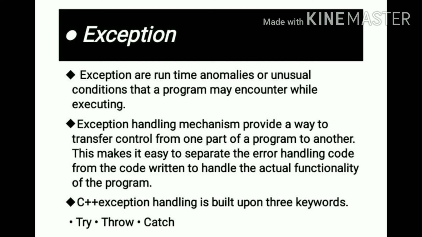Exception handling mechanism provides a way to transfer control from one part of a program to another. This makes it easy to separate the error handling code from the code written to handle the actual functionality of the program. C++ exception handling is built upon three keywords: try, throw, and catch. As I mentioned before, the exception handling mechanism is built upon these three keywords: try, throw, and catch.